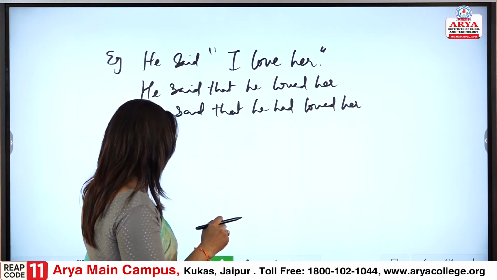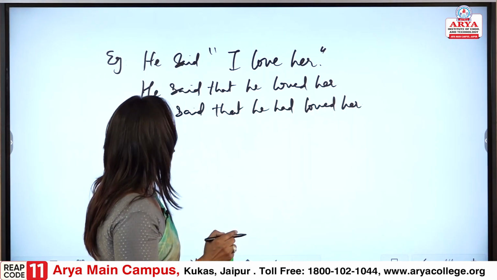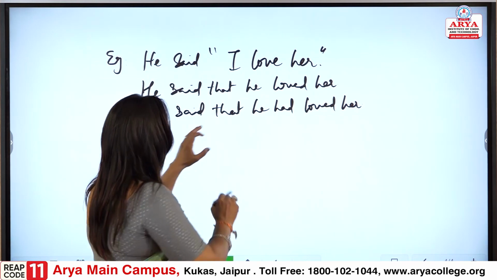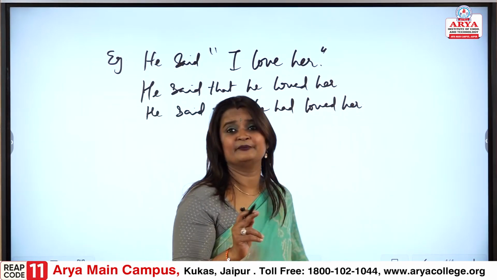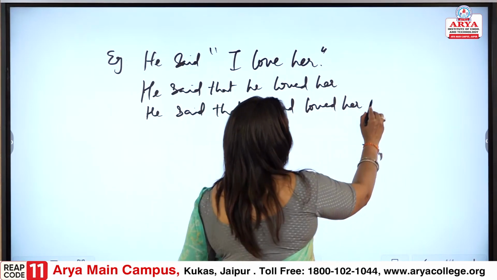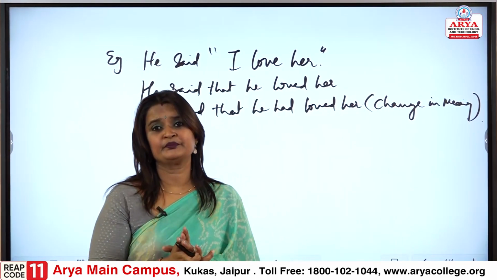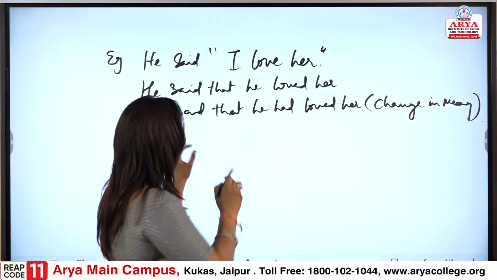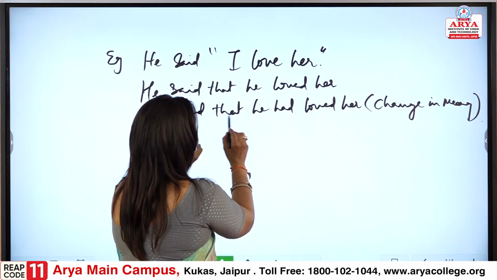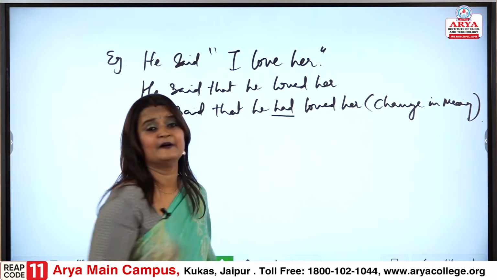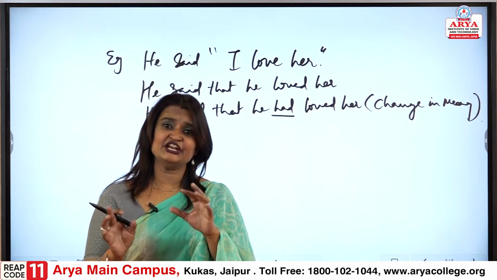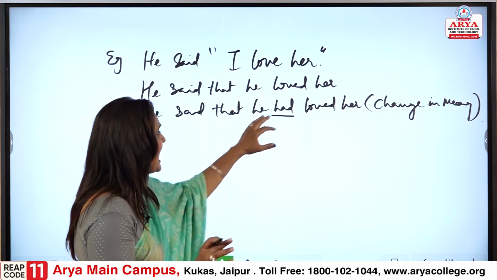Otherwise, even you can write it in this way. Again, if we are saying he said that he had loved her, there would be change in meaning. How? Because we are using he said that he had loved her. When we are changing it to past perfect, he had loved her.